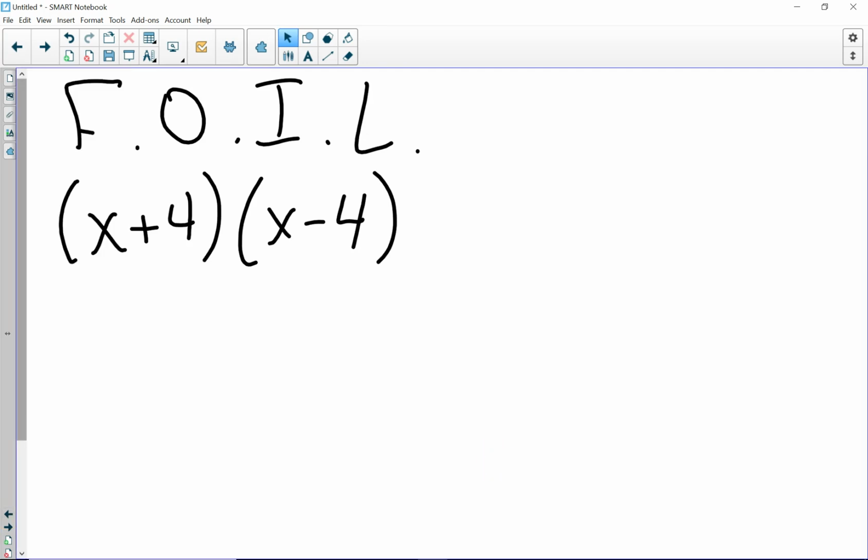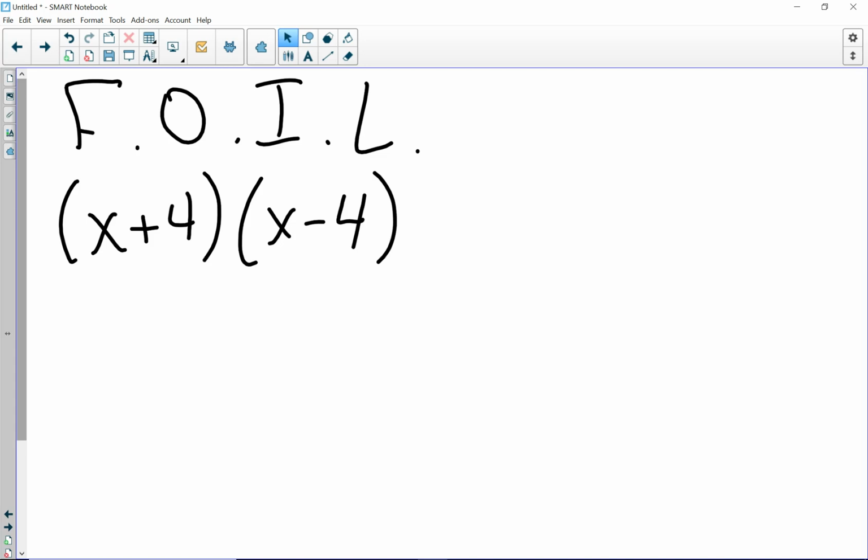I like to use something that I remember learning in my own early education, and that is the FOIL method. If you ever learned FOIL, you know that this was a way to distribute in math in order to solve a problem similar to what is written on my screen right there. So x plus 4 times x minus 4. And FOIL stood for first, outer, inner, last to remind the students the order to work this problem.